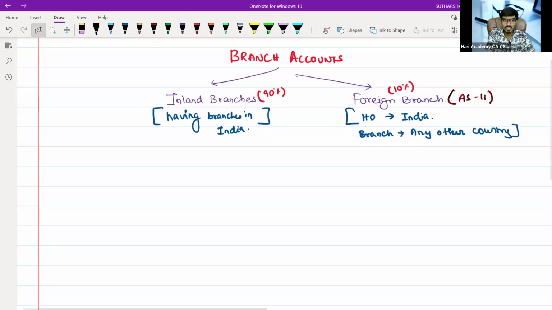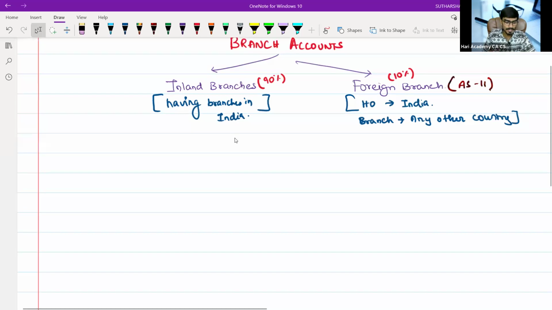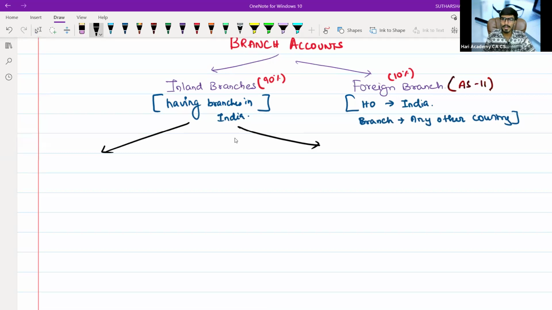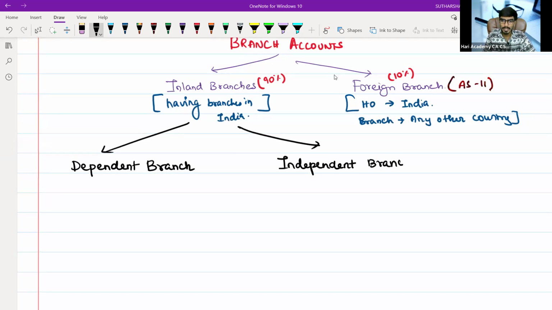These inland branches are further bifurcated into two parts. What are those two parts, sir? Number one, dependent branch. Number two, independent branch. Basically, there are two types of branches: one is dependent branch, one is independent branch. As per the definition of the Companies Act 2013, they have given a branch definition.